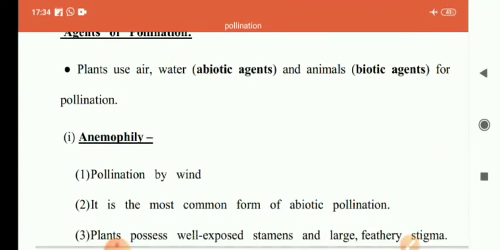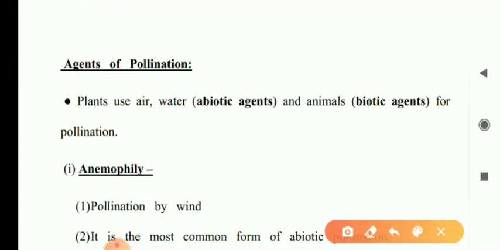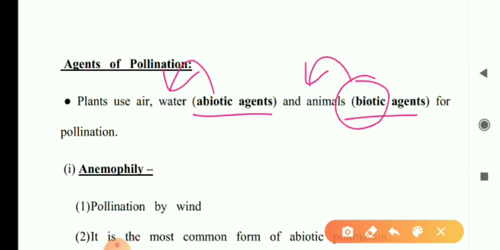Agents of pollination. Agents are required in cross pollination. The agents may be of two types: abiotic agents and biotic agents. Biotic means living, and abiotic means non-living. Non-living agents are air and water, and animals include a lot, which we will discuss here.